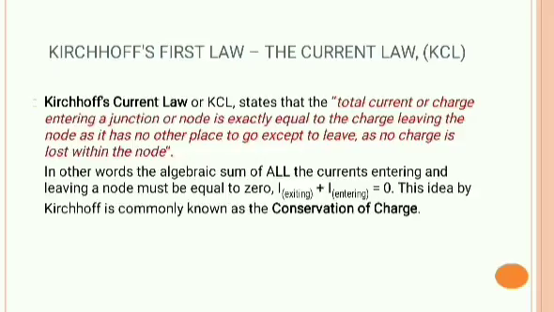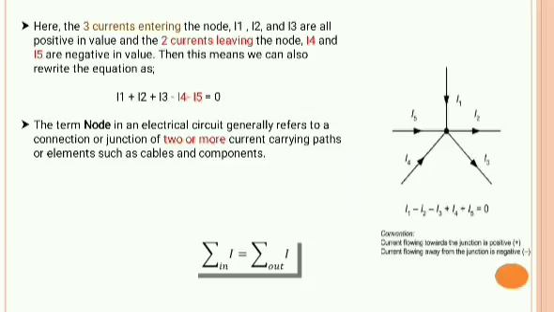Now, let us see about Kirchhoff's first law, also called the current law, KCL. Kirchhoff's current law or KCL states that the total current or charge entering a junction or node is exactly equal to the charge leaving the node, as it has no other place to go except to leave, as no charge is lost within the node. In other words, the algebraic sum of all the currents entering a node or leaving a node must be equal to 0. That is, I exiting plus I entering is equal to 0. This idea by Kirchhoff is commonly known as the conservation of charge.